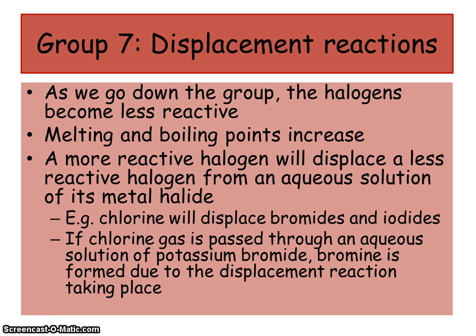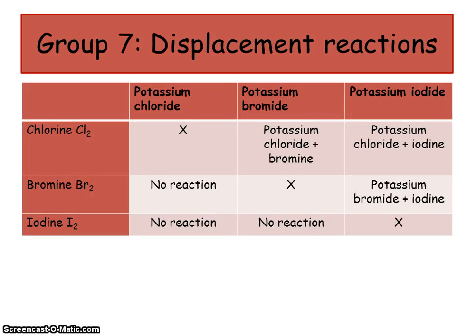It's displaced the chemical, and that's because whereas in group 1 it was more reactive as you went down the group, with group 7 it's more reactive as you go up the group from the bottom. Okay, so the one at the top, fluorine, is the most reactive, and then chlorine, and then bromine and iodine. So it's all about whoever is the most reactive will push the other one out the way. Please be careful, because sometimes I'll put a question in there where there is no reaction because it's not as reactive. So here's some examples.